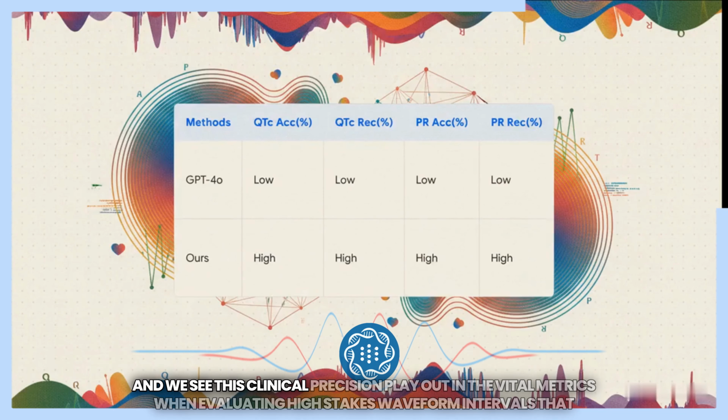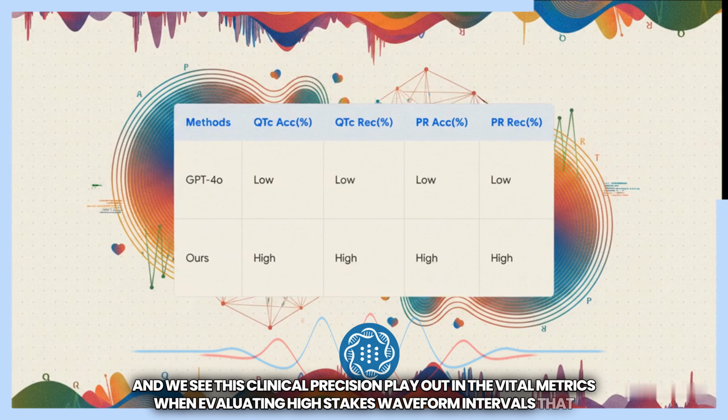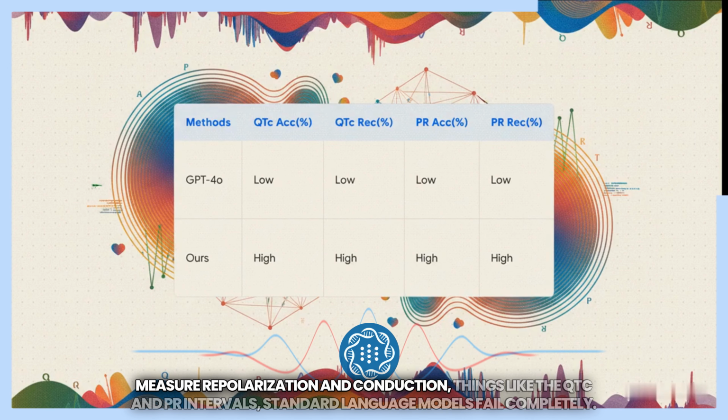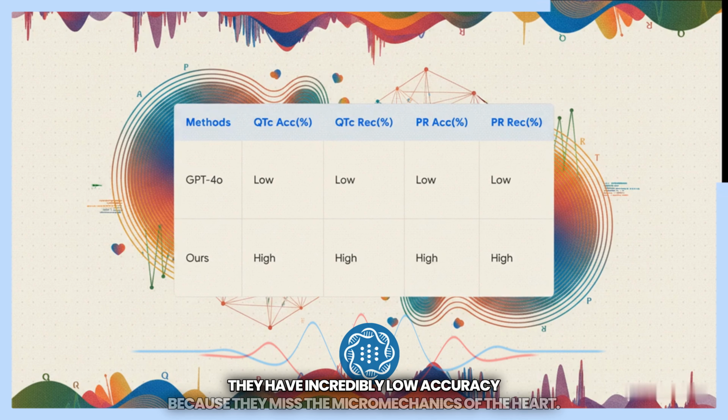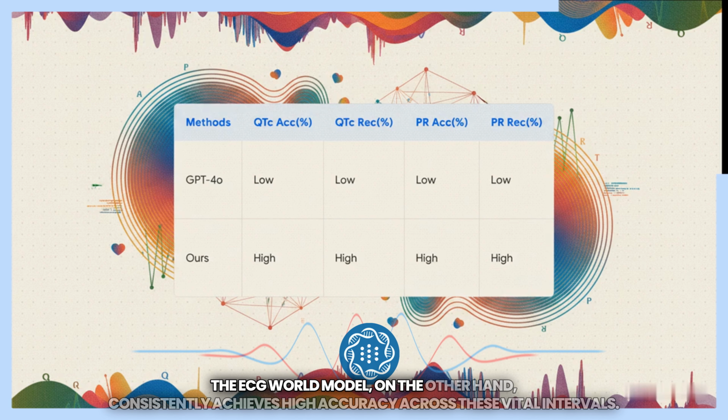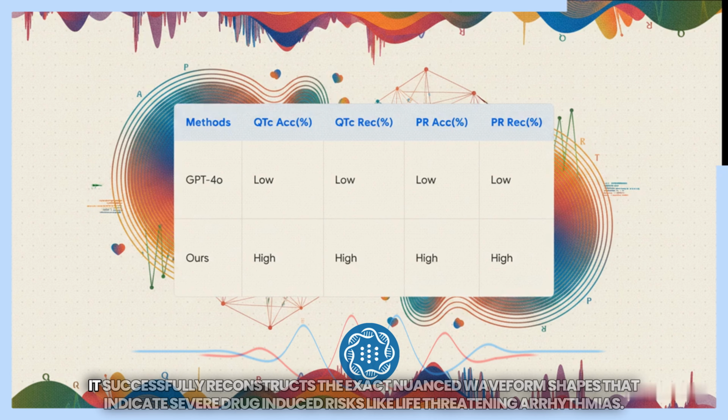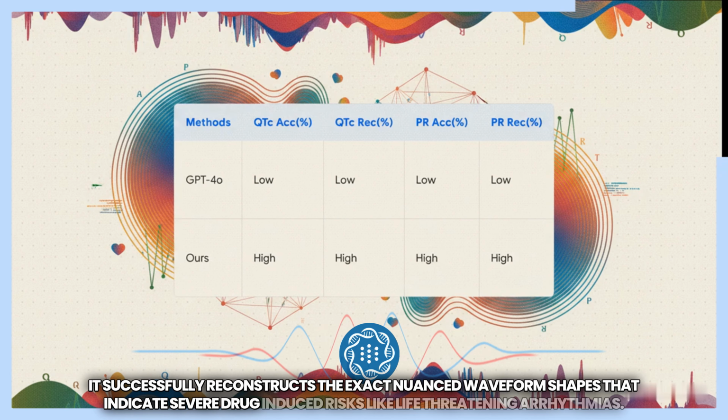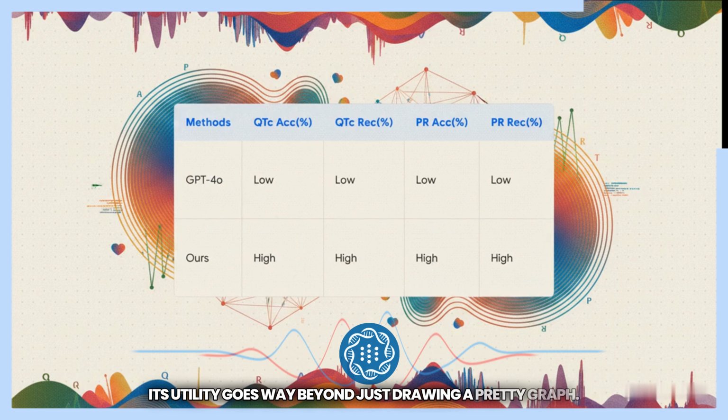And we see this clinical precision play out in the vital metrics. When evaluating high-stakes waveform intervals that measure repolarization and conduction, things like the QTc and PR intervals, standard language models fail completely. They have incredibly low accuracy because they miss the micromechanics of the heart. The ECG world model, on the other hand, consistently achieves high accuracy across these vital intervals. It successfully reconstructs the exact nuanced waveform shapes that indicate severe, drug-induced risks, like life-threatening arrhythmias. Its utility goes way beyond just drawing a pretty graph.